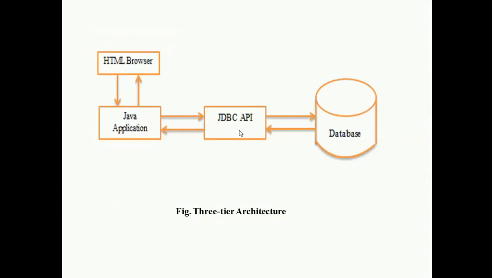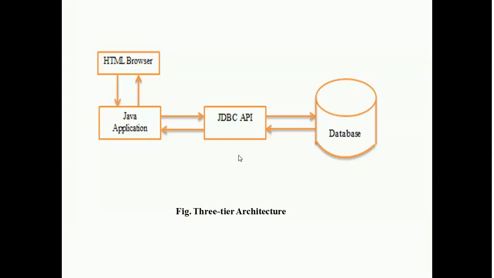See, this figure shows the working of the three-tier architecture. First, here the HTML browser is there. The HTML browser sends the request to the Java application, and after that the Java application accesses the database through a JDBC API. So, in the three-tier model, commands are sent by the HTML browser to the middle server, that is a Java application, which then sends commands to the particular database. The middle tier may be written in C or C++ language, and it can also provide better performance.